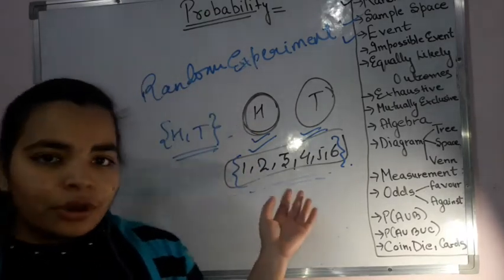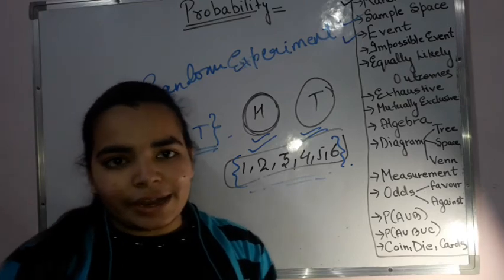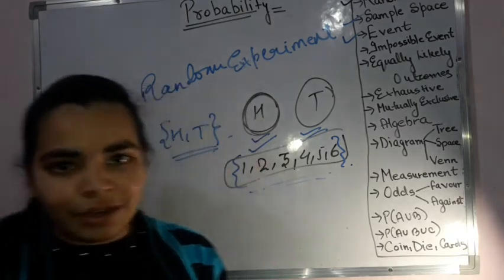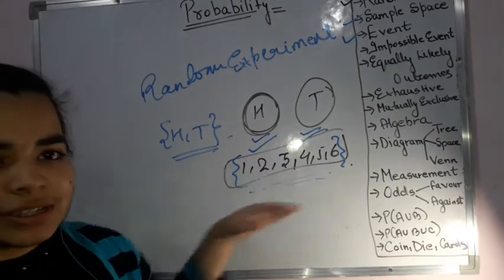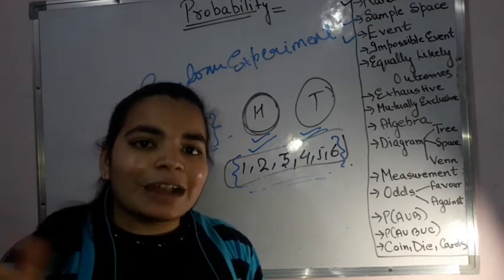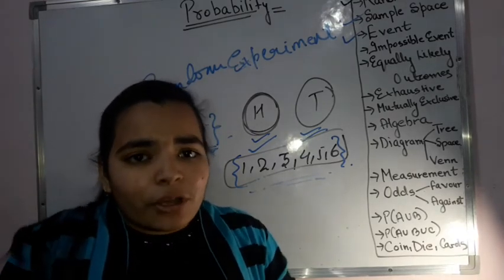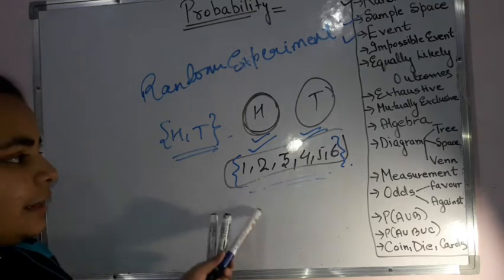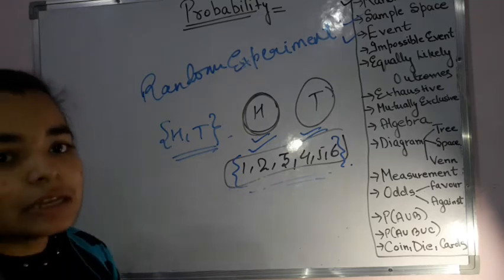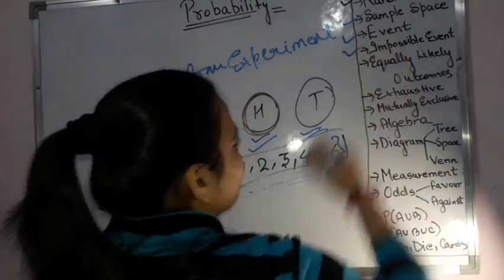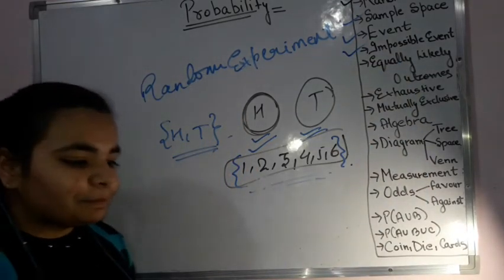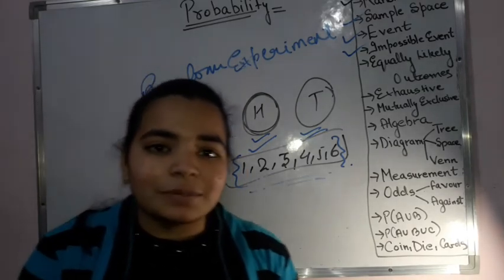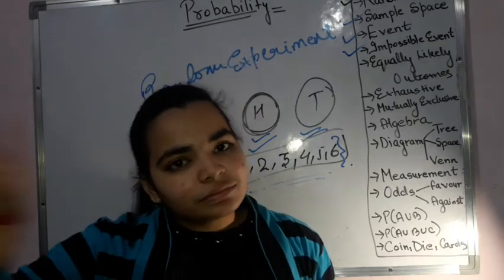That means if I ask you to toss a die and then I ask you to tell me what is the probability of getting 7. Say 7. Now when I toss a die, then I am having numbers till 6 only. Then how to get 7? Therefore that becomes my impossible event because that is not possible only. So that is an impossible event where we cannot find any such condition. Any possible condition is not possible over there. And the probability for an impossible event will always be 0, definitely. If that is not going to happen, then it becomes impossible and so the probability is 0.